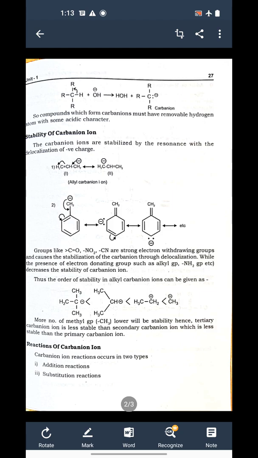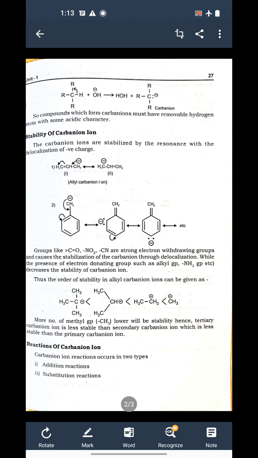Now here in the first case, allyl carbanion is there. Whenever a CH double bond CH2 group is attached, it is called an allyl group, and the carbon carries negative charge, and therefore this first species is called an allyl carbanion.